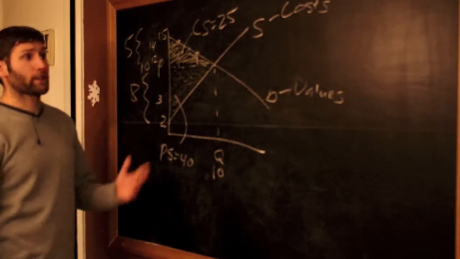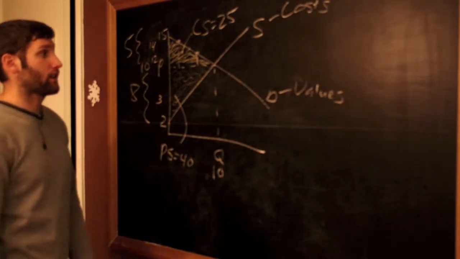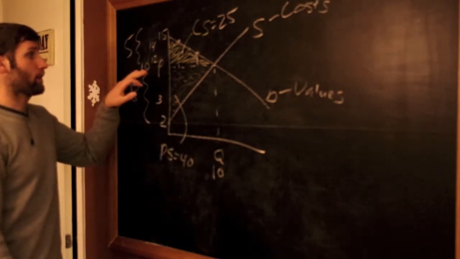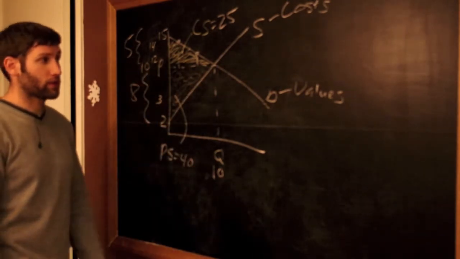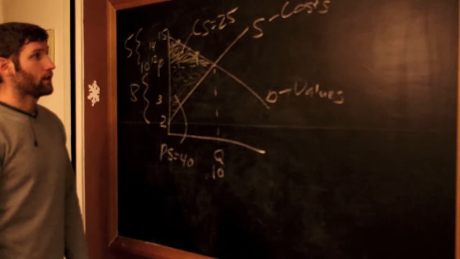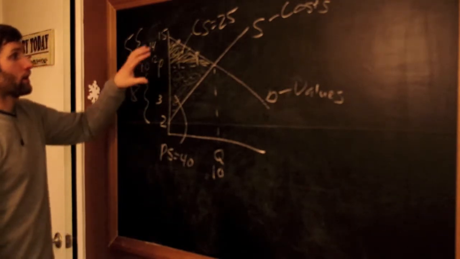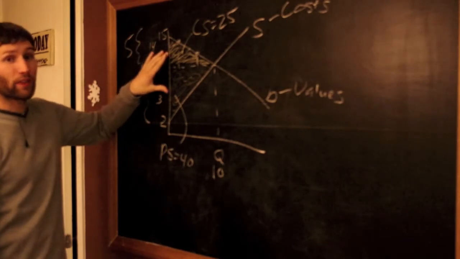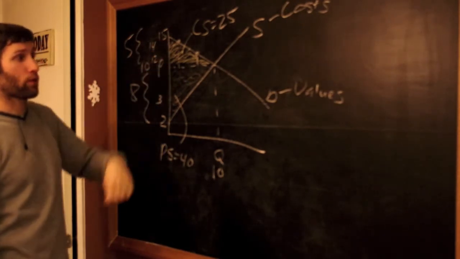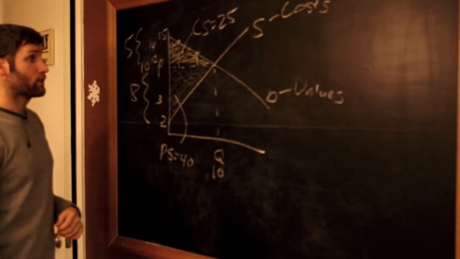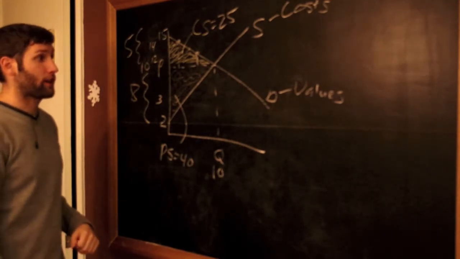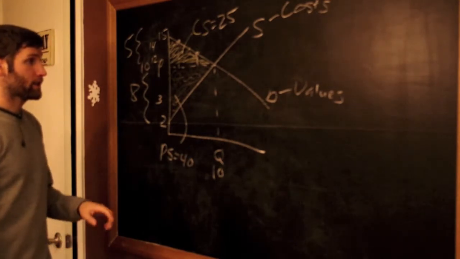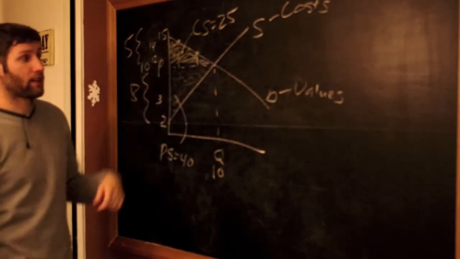So this is in a perfectly competitive market. We see that supply and demand alone are setting the price and the quantity produced. Here note that we have consumer and producer surplus. This is the most that they could possibly be as a total. We call that total surplus or total welfare. So here we see that the sum is 65.